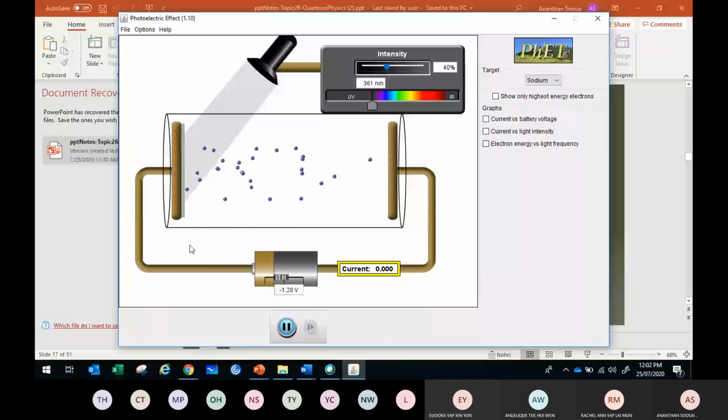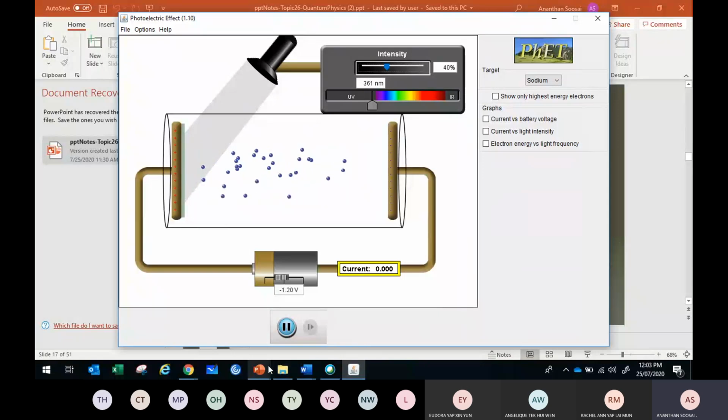Okay, so now if you raise the negative voltage further beyond 1.2, pointless, your current is going to be 0. These are not the stopping potential. The stopping potential is the minimum potential for which the current becomes 0 for the first time. 1.20. Okay, so this is how Millikan found the stopping potential. The eV is the kinetic energy of the electron. What kinetic energy? EK max.